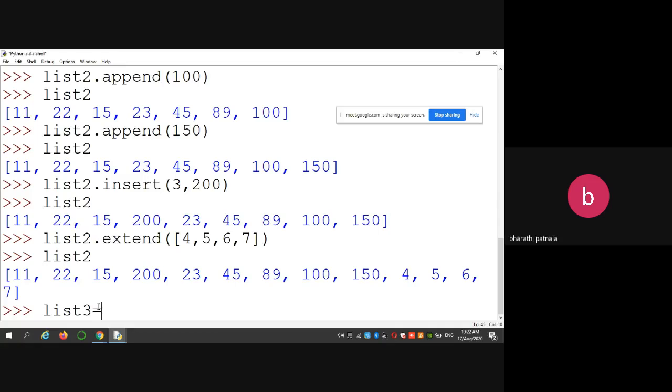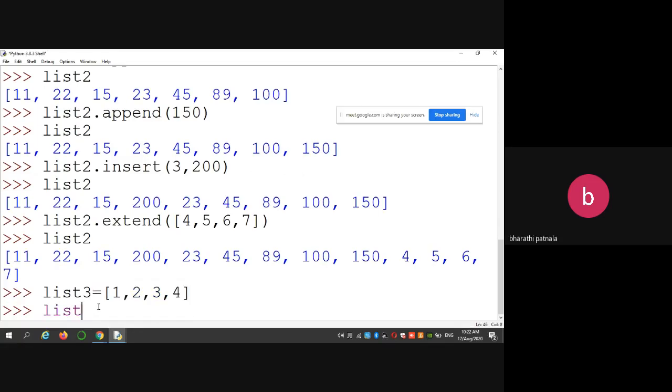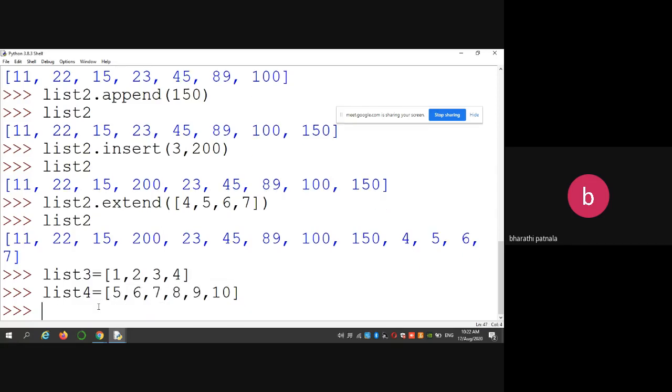I have list 3. List 3 contains 1, 2, 3, 4 and list 4 is equal to 5, 6, 7, 8, 9, 10. Now I want to add list 4 elements into list 3. First check it.